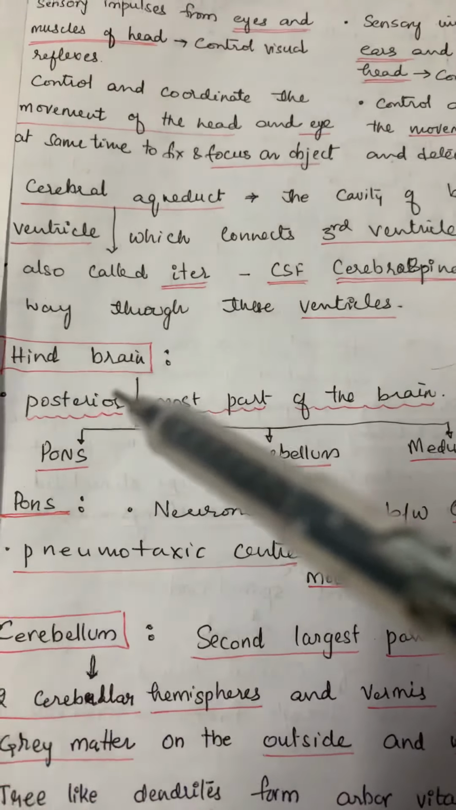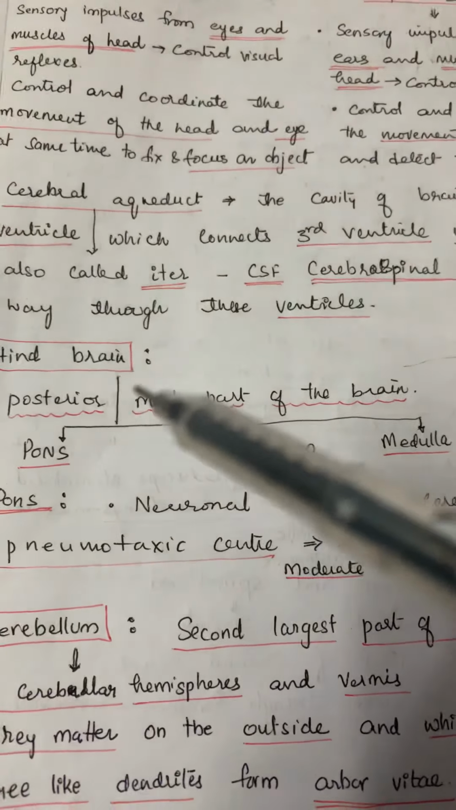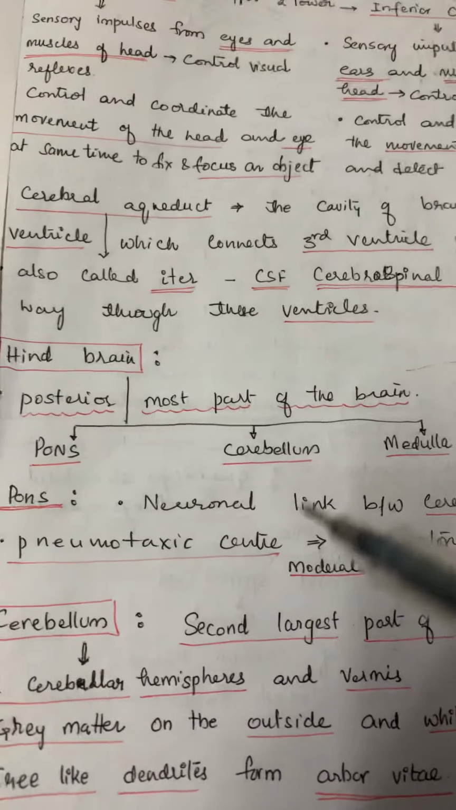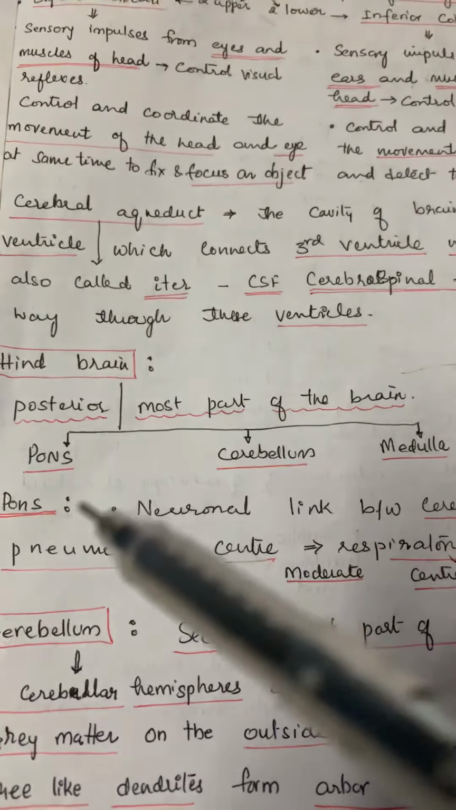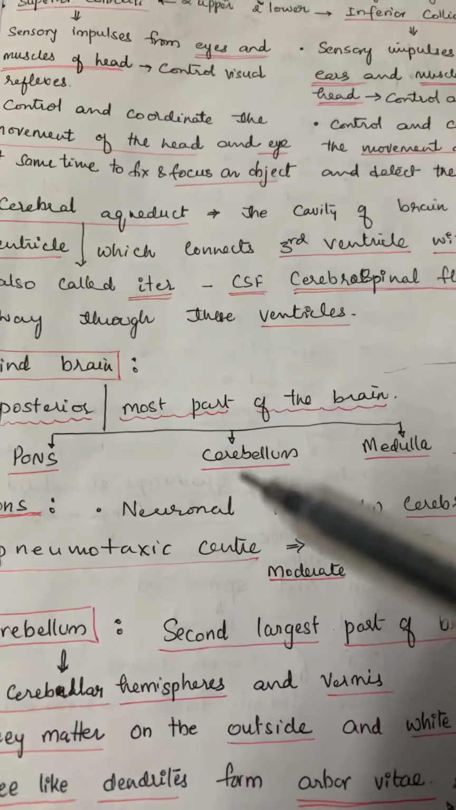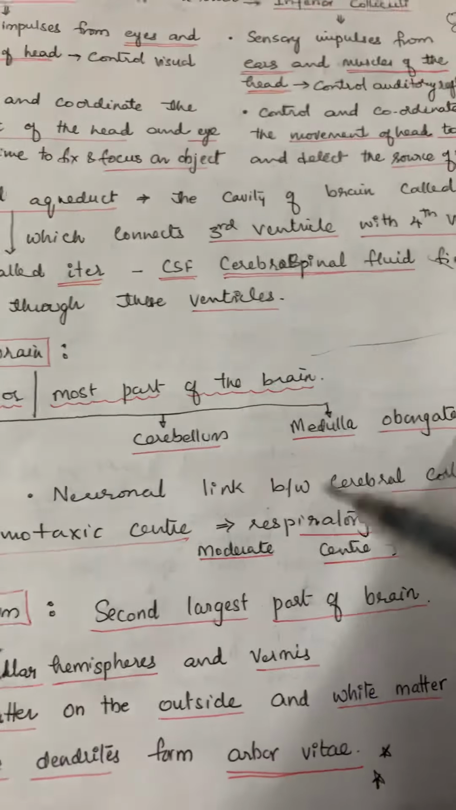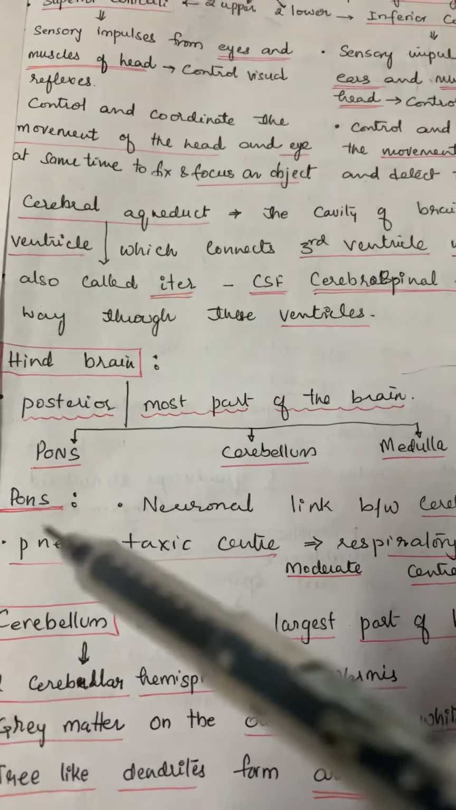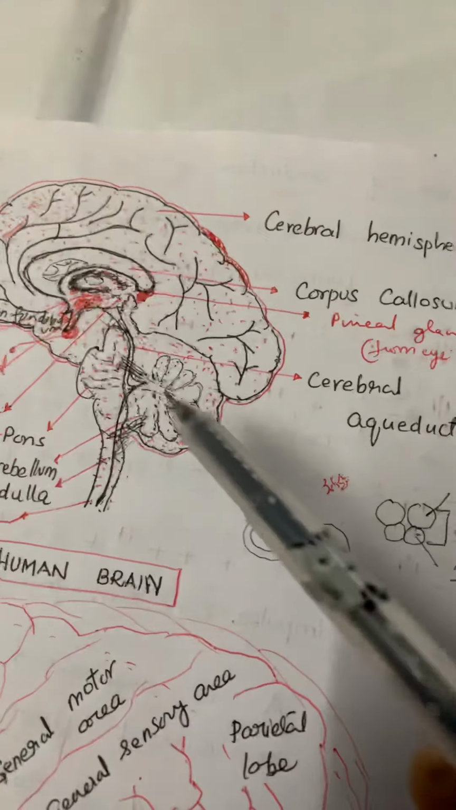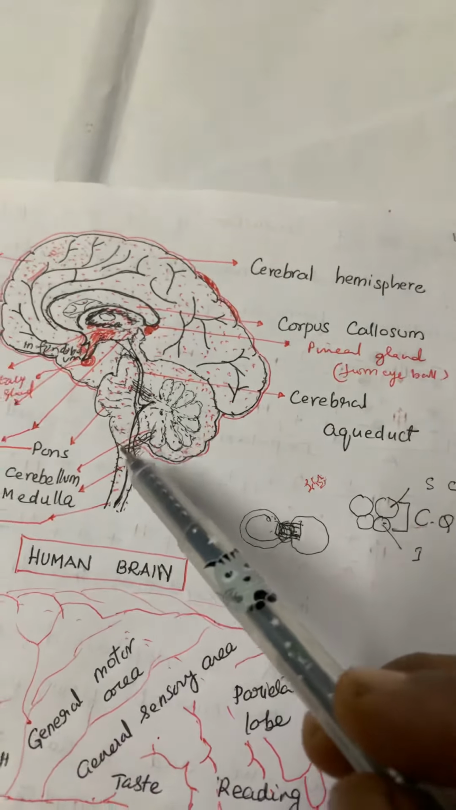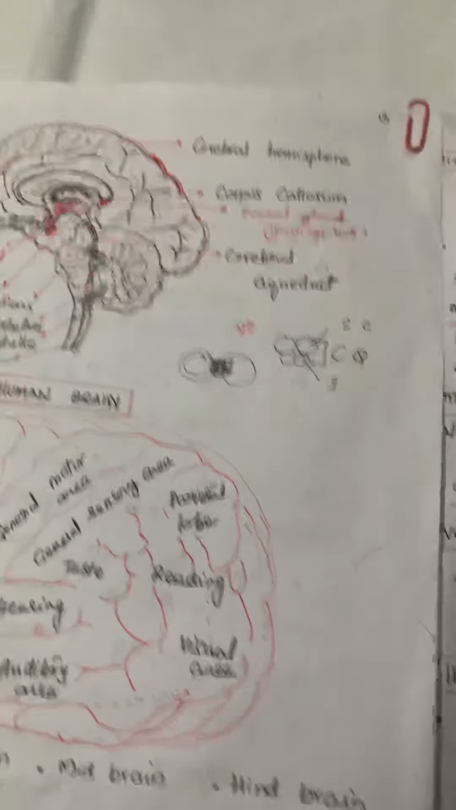In this session, let me proceed with hindbrain, which is the posteriormost part of the brain. Hindbrain consists of again three parts, namely pons, cerebellum, and medulla oblongata. This one is the pons region, this one is the cerebellar region, and this is the medullary region.